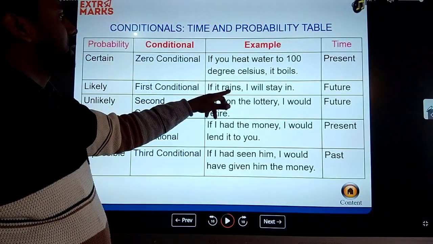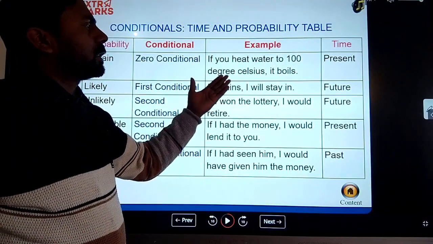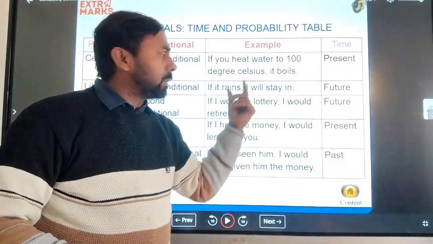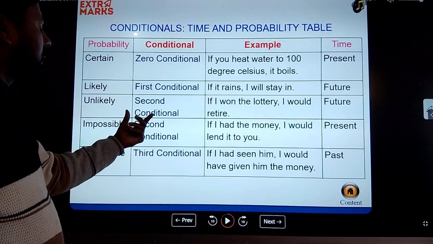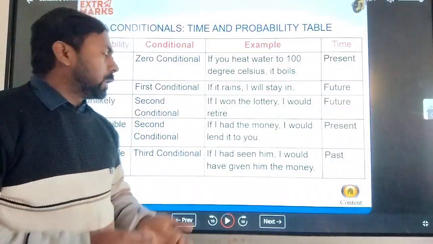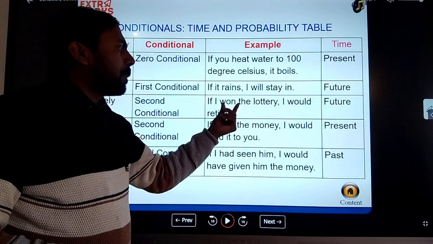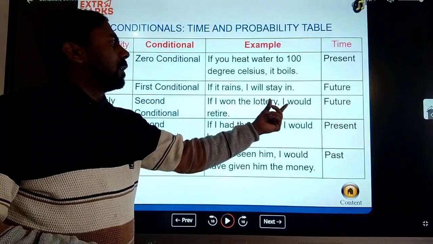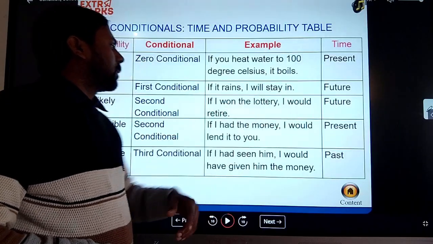So if it rains, it is a present tense. Then the second part is going to be I will stay in. Is it clear? So learn it. And here the second conditional sentence, you all know about that, past plus future. So here is the past tense. If I won the lottery, it is a past tense used with the condition if, and the result is I would retire. So it is a future tense.